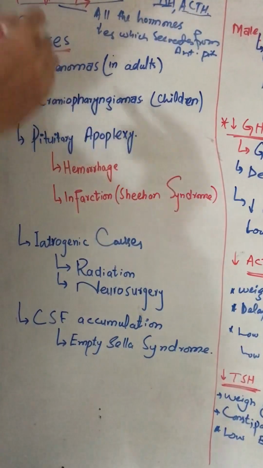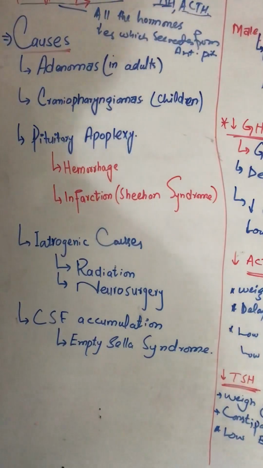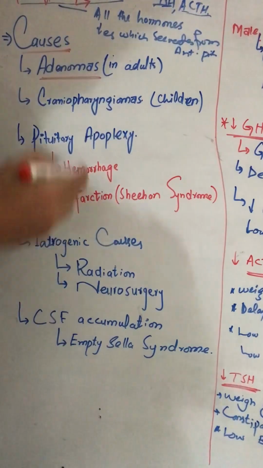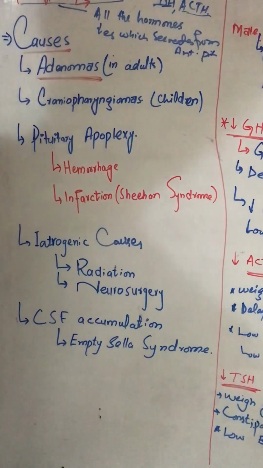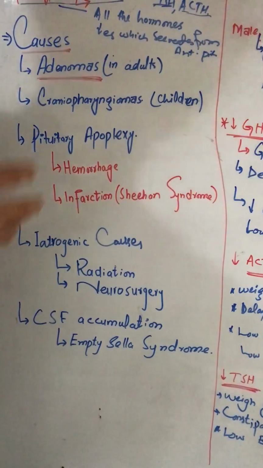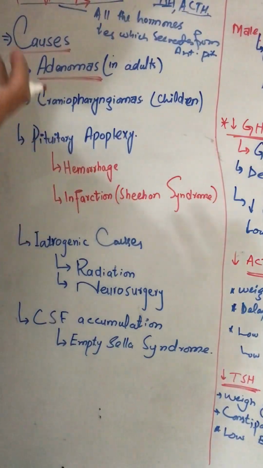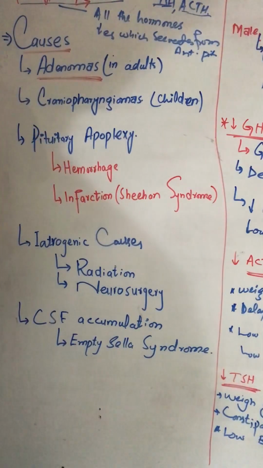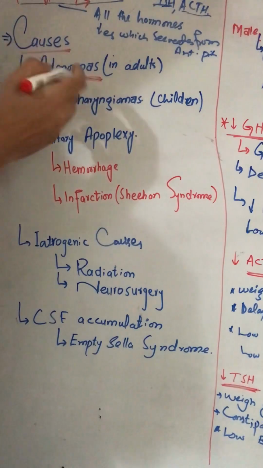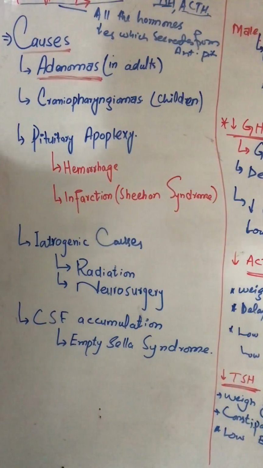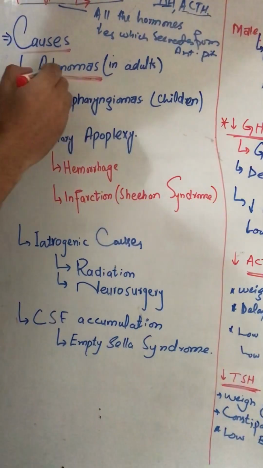What are the causes which cause hypopituitarism? There are many causes. We will discuss the main causes, starting with pituitary adenomas, like somatotropic adenoma, prolactin adenoma, and lactogenic adenoma, which occur in the cells, because we know that somatotrophs secrete growth hormone, lactotrophs secrete lactogen, and other cells secrete other hormones. So the adenomas of those particular cells can cause hypopituitarism, and the hormone of those cells will decrease. In adults mostly we discuss the adenomas.